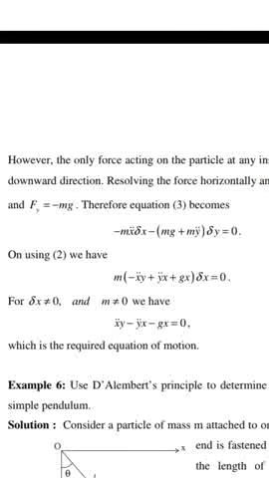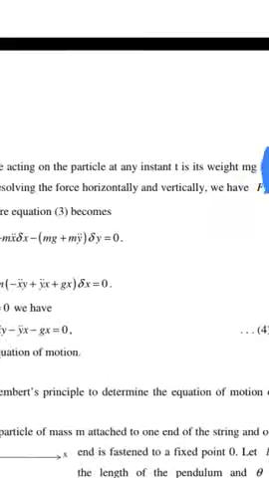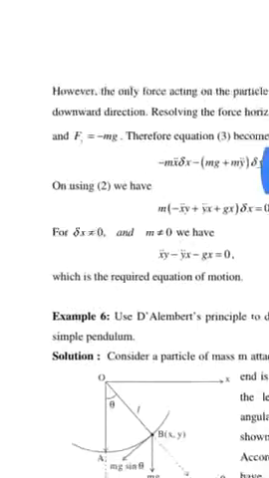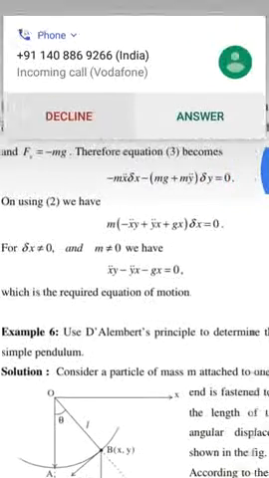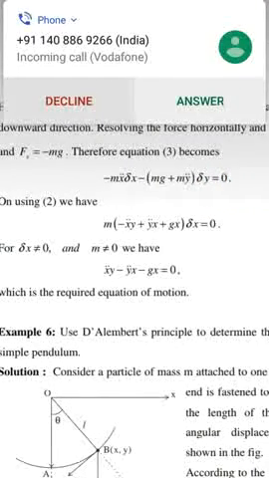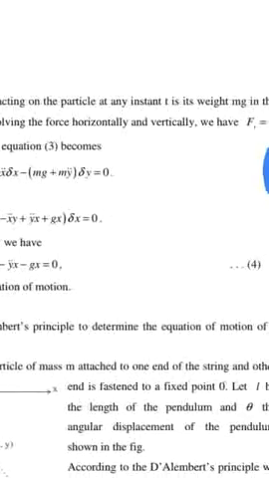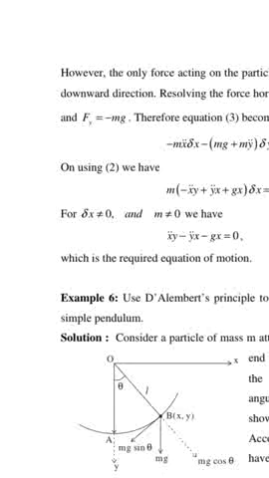Hence, the only force acting on the particle at an instant t is its weight mg in the downward direction. Resolving the force horizontally and vertically, we have Fx is equal to 0 and Fy is equal to minus mg.